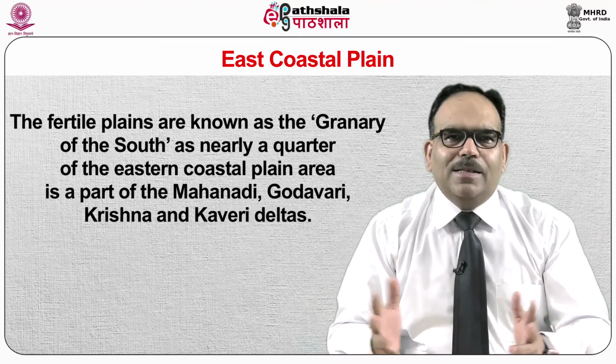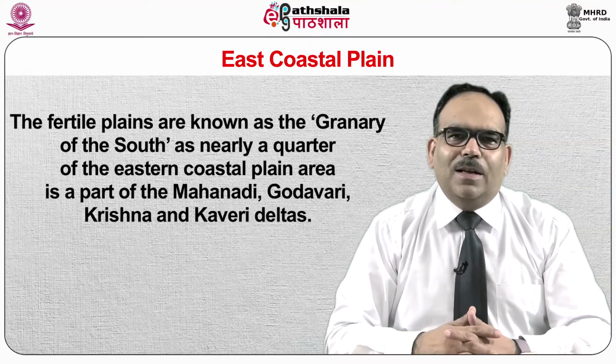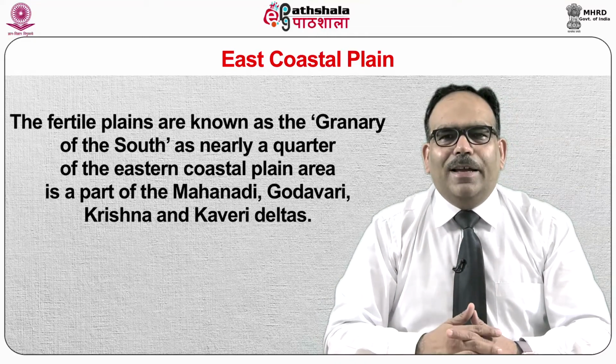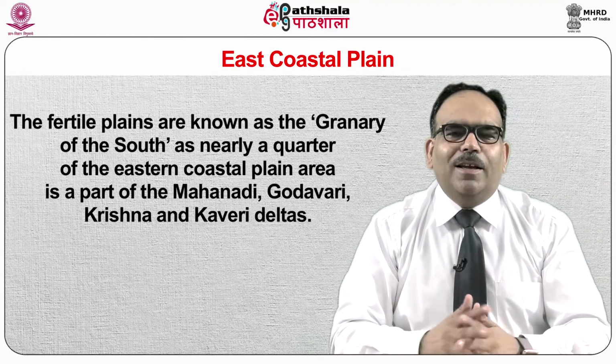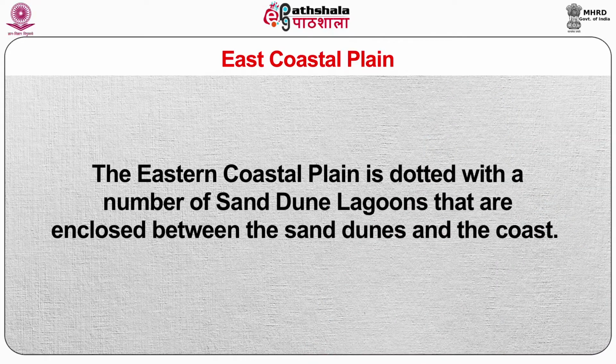The fertile plains are known as the granary of the south, as nearly a quarter of the eastern coastal plain area is a part of the Mahanadi, Godavari, Krishna and Kaveri deltas. The eastern coastal plain is dotted with a number of sand dune lagoons that are enclosed between the sand dunes and the coast.